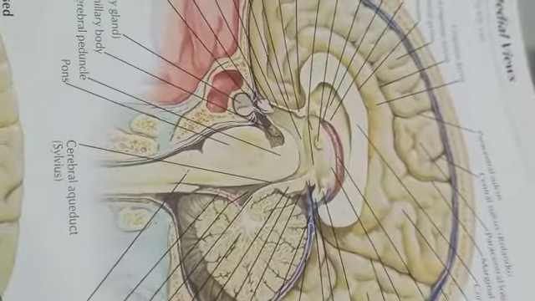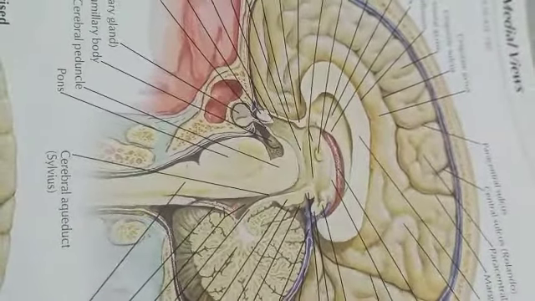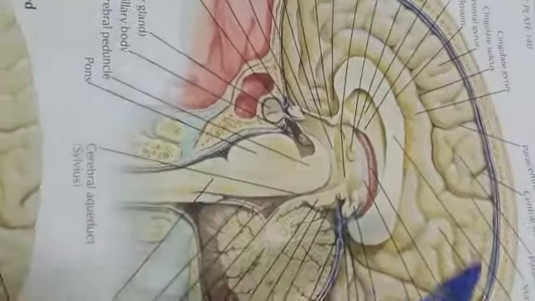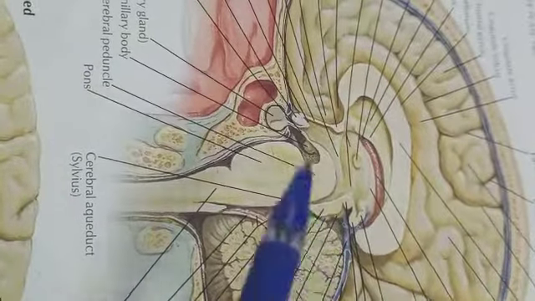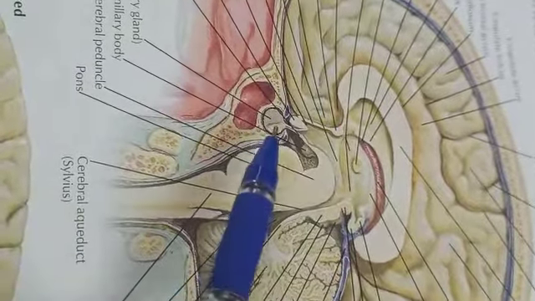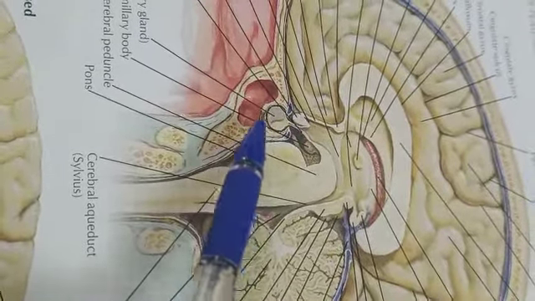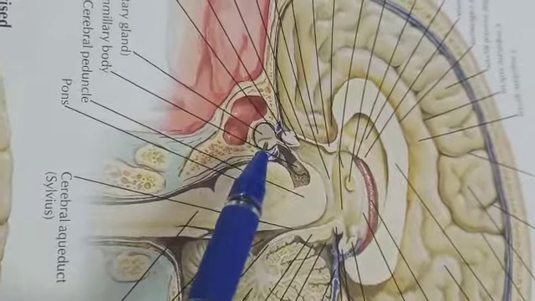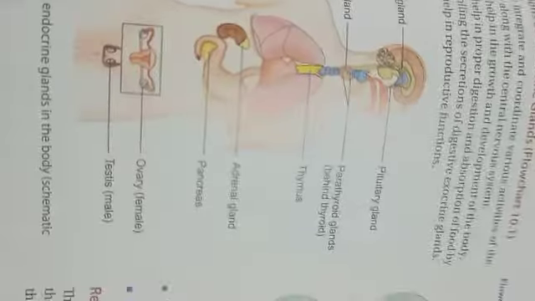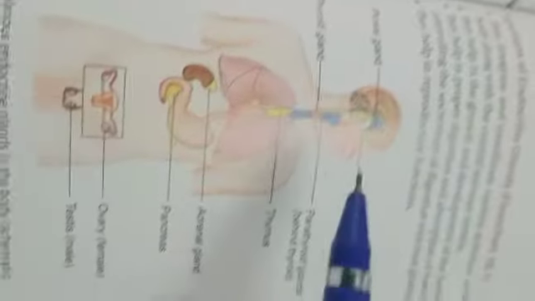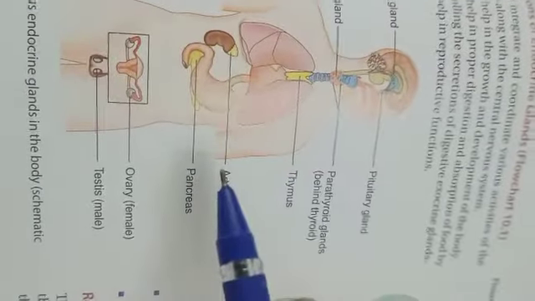Next, we can study the endocrine system. So, already we know the endocrine glands. Here, this is a section of the brain. This is the cerebrum, and here we can see a small gland. This is our pituitary gland, one of the endocrine glands. Then we will see which are the endocrine glands.